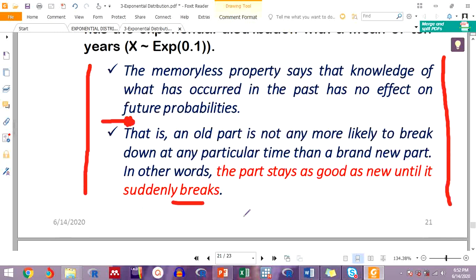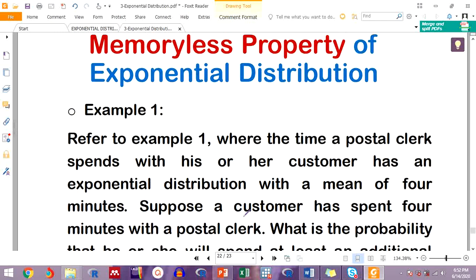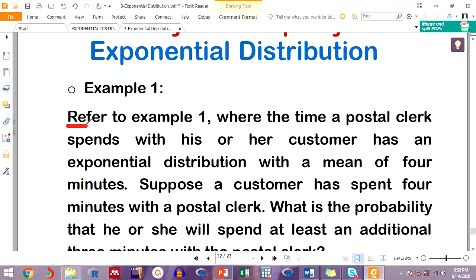Perhaps I take you through an example so that you can understand what we are speaking on. If you do remember, we had example 1. If you refer back to our previous example on exponential distribution, it was about customers at the post office, the time spent serving the customers. This is a continuation of example 1, where the time a postal clerk spends with a customer has an exponential distribution with a mean of 4 minutes.